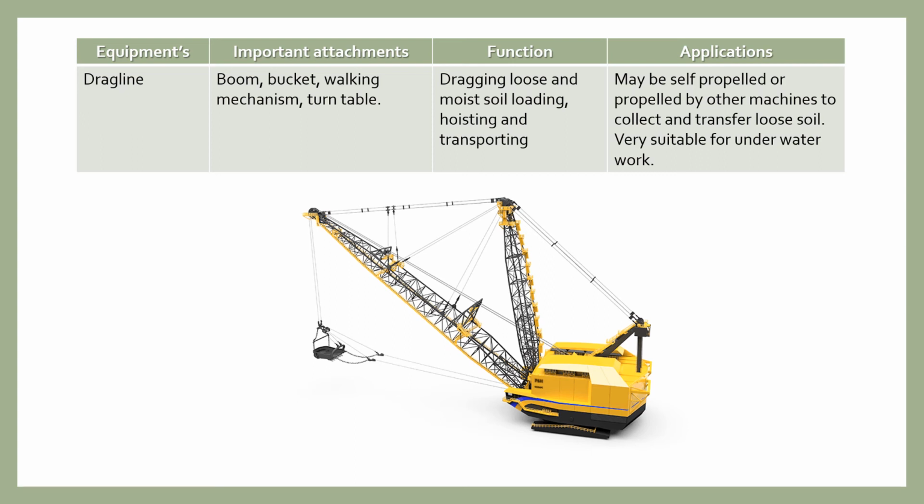And this dragline is basically used for dragging loose and moist soil, loading, hoisting and transporting.